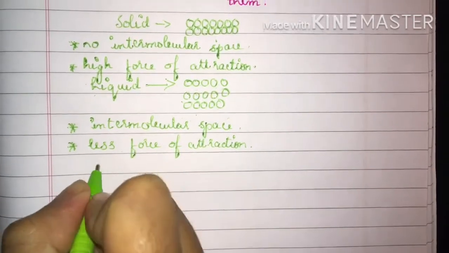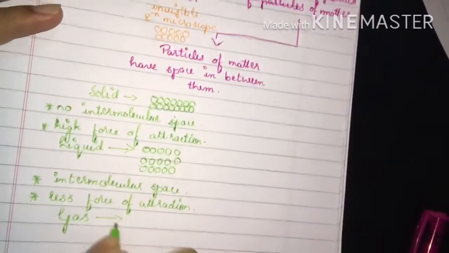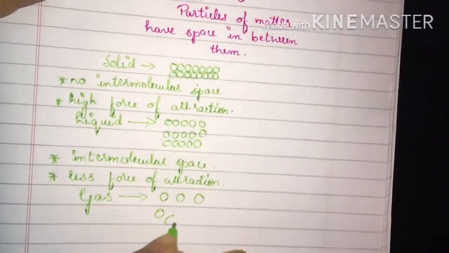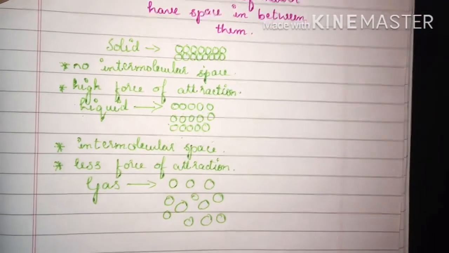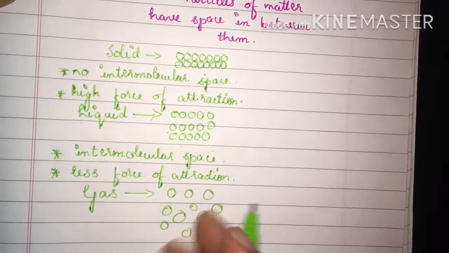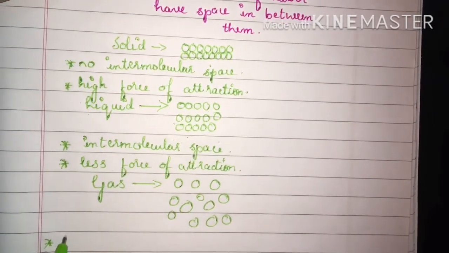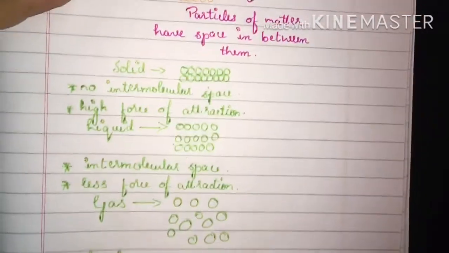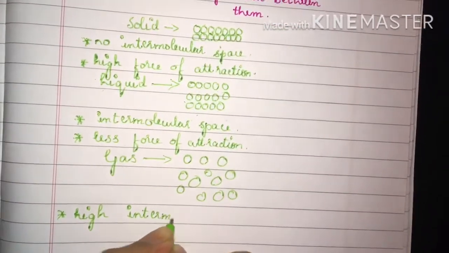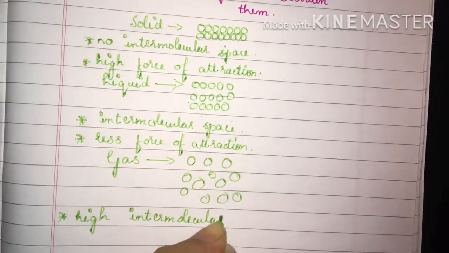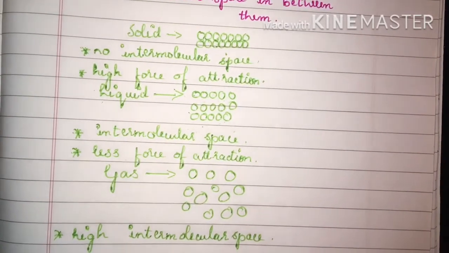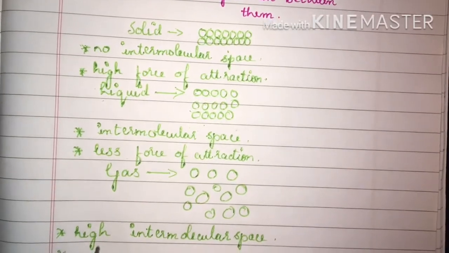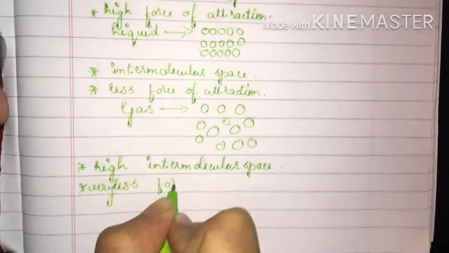And next is gas. In the case of gas, the atoms are very loosely arranged, and there will be a high amount of intermolecular space in between them. So definitely they will have very less force of attraction.